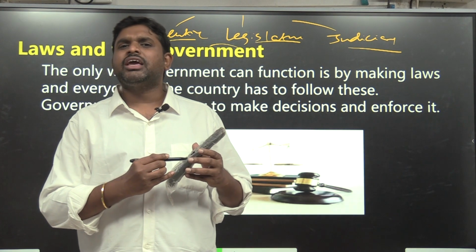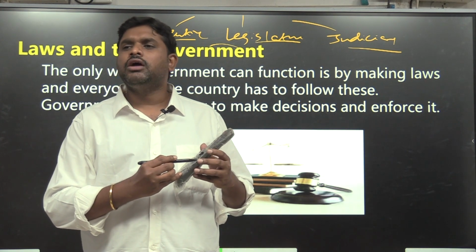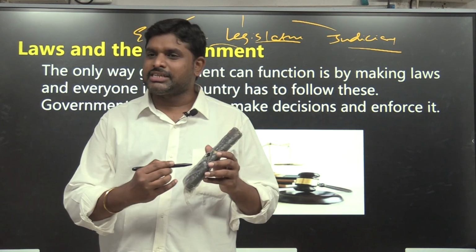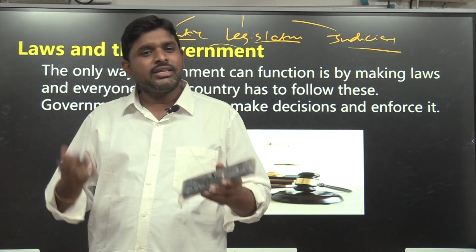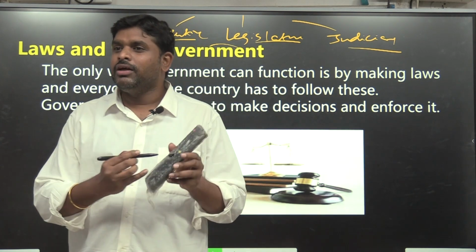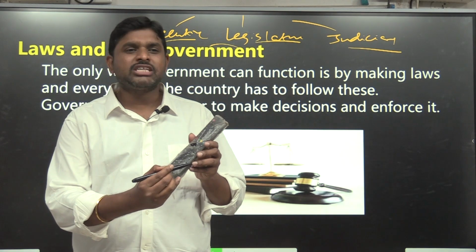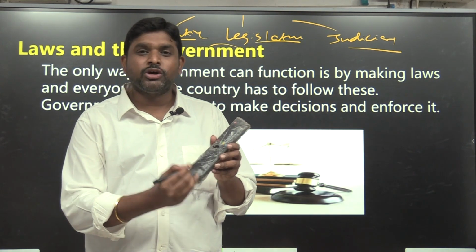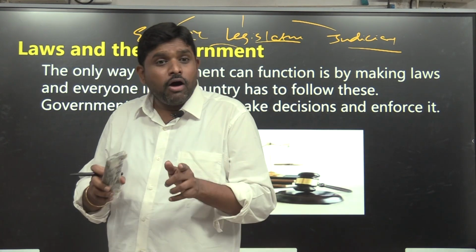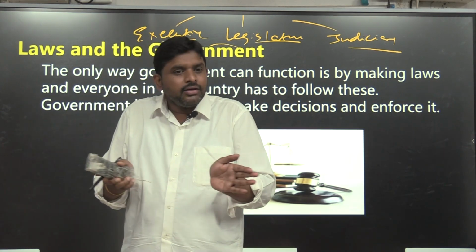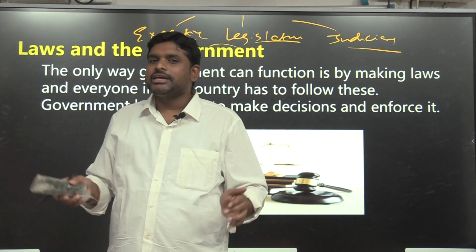Whoever keeps their vehicle in a no parking zone, 10,000 rupees fine, except me. Except me. Why? Because I am making the law, and at the same time I would also suffer. So what will I do? 10,000 fine for everyone who keeps their vehicle in a no parking zone, except that problem will be there. So what did the system do? The system separated the executive and the legislature.